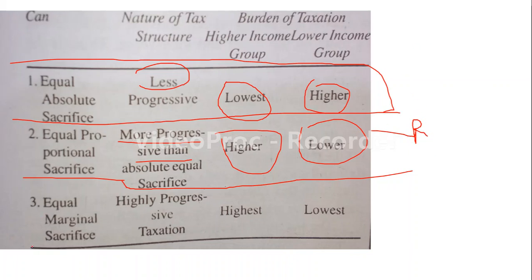Then equal marginal sacrifice is a highly progressive tax system, and here high income people will pay higher tax and low income people will pay low tax, and the marginal utility after the tax is the same for all the taxpayers.